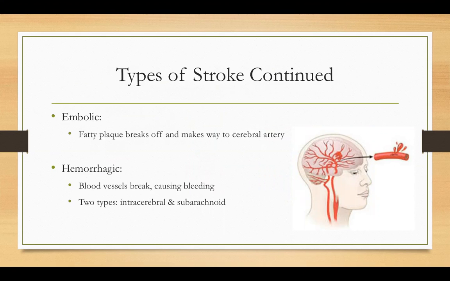An embolic stroke is common in patients who have been diagnosed with atrial fibrillation or AFib, myocardial infarction or MI, and those with prosthetic heart valves. Lastly, a hemorrhagic stroke occurs when blood vessels break, and as a result, there is bleeding in the brain.